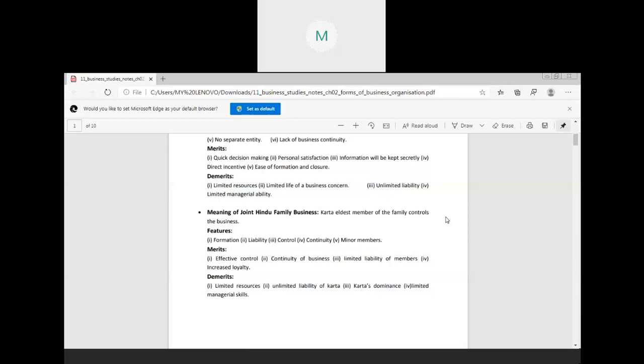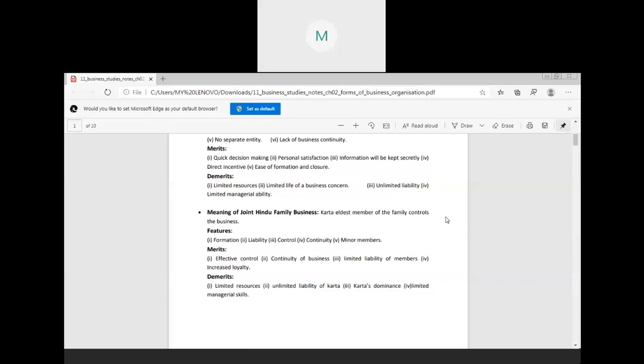Okay. Then number 5 is your minor member. Minor members are the children who are below 15; they are known as minors. Even the minors are members of the joint Hindu family business. Anyone who takes birth in the joint Hindu family becomes a member of that particular business. Now we will discuss the merits of your joint Hindu family business.